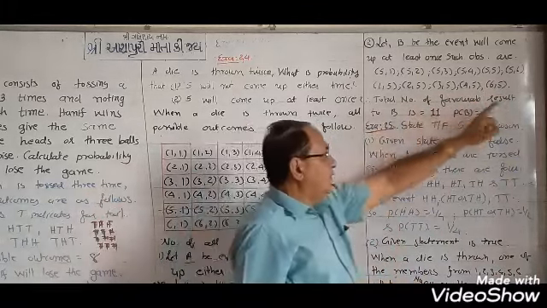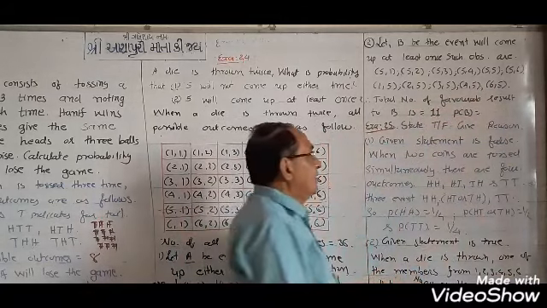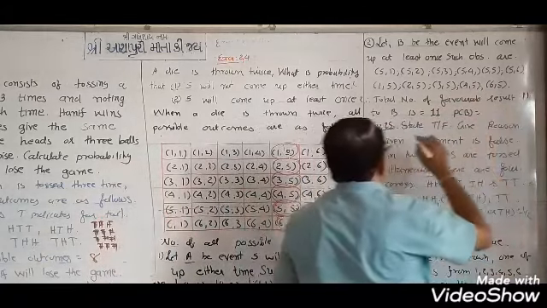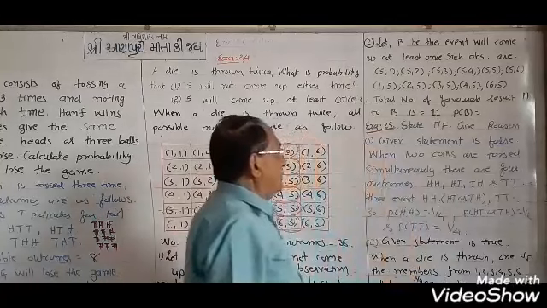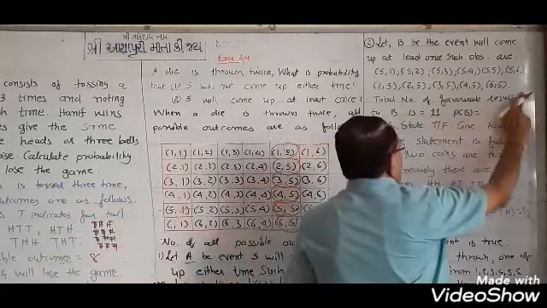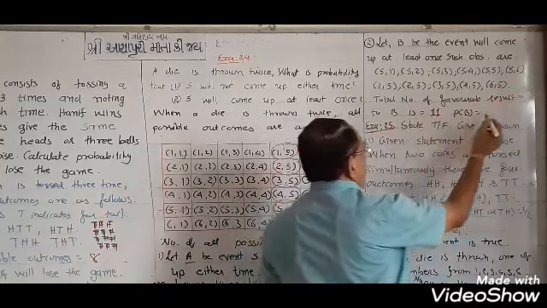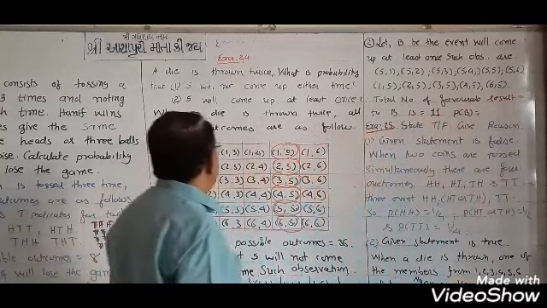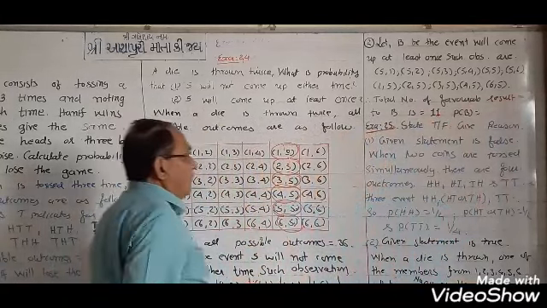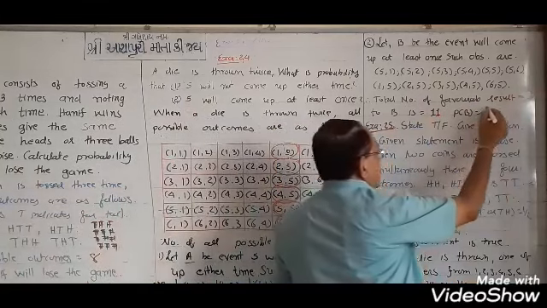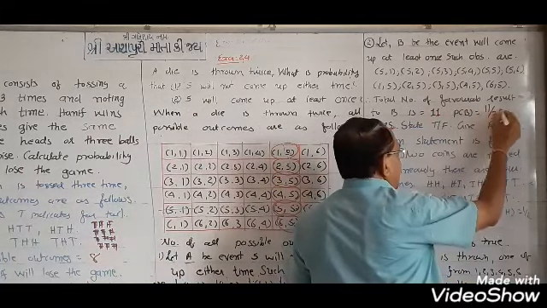So the total number of favorable results is equal to 11. Probability of B, that means the probability that 5 will come up at least once, is equal to 11 upon 36.